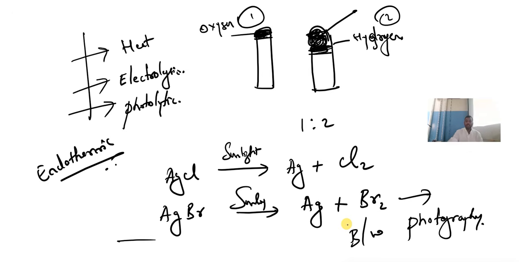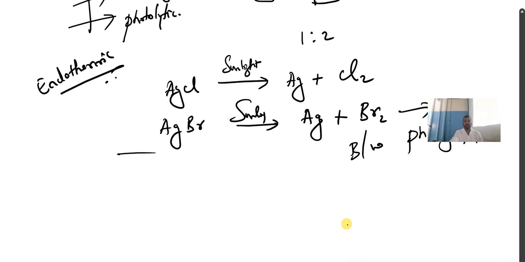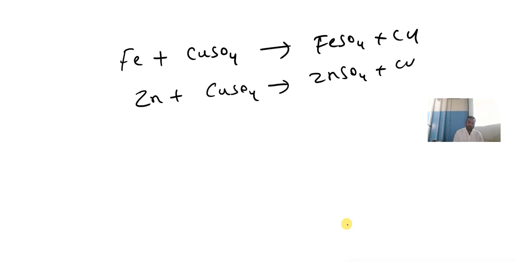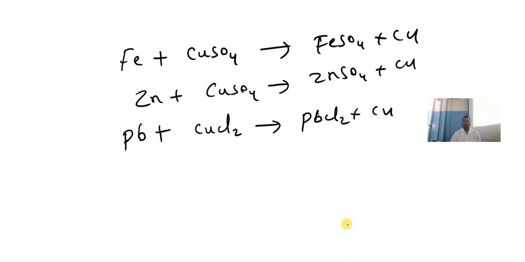Over? And concepts are clear? Yes. And displacement reaction. I hope you remember displacement reaction. Yes. Fe plus CuSO4 gives FeSO4 plus Cu. Zn plus CuSO4 gives ZnSO4 plus Cu. Pb plus CuCl2 gives PbCl2 plus Cu.